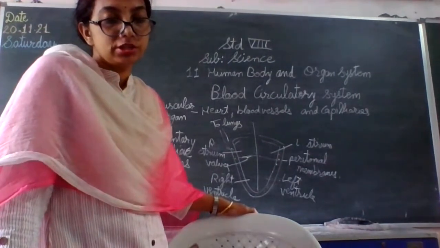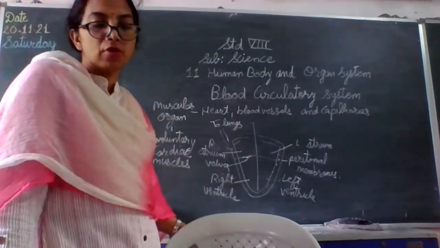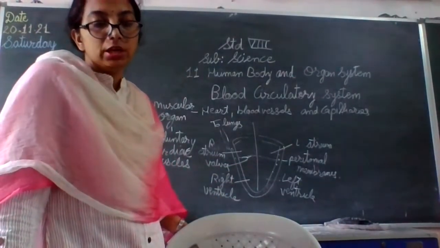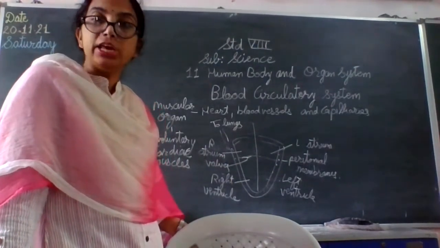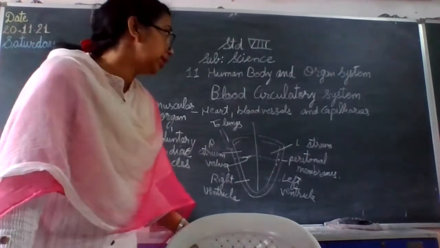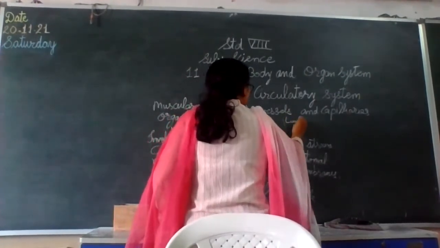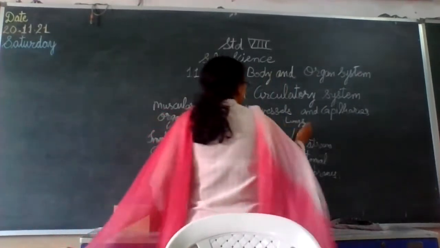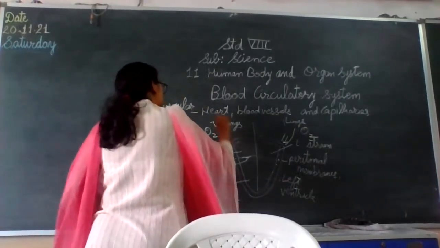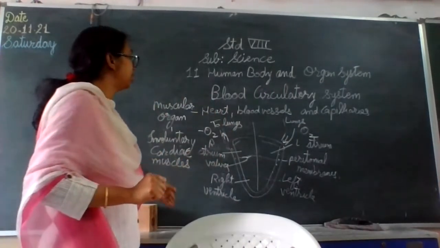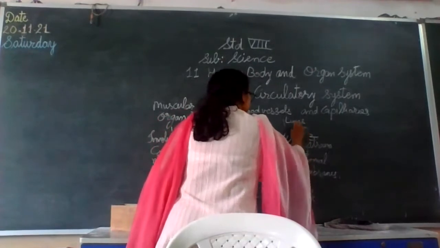But in veins, if you consider, these are the vessels that carry blood towards the heart from the different parts of the body. All veins except the one carrying blood from the lungs transport deoxygenated blood. The pulmonary vein, coming towards the heart from the lungs, will be carrying oxygenated blood, while deoxygenated blood is carried to the lungs from the right side, and towards the left side we get oxygenated blood.